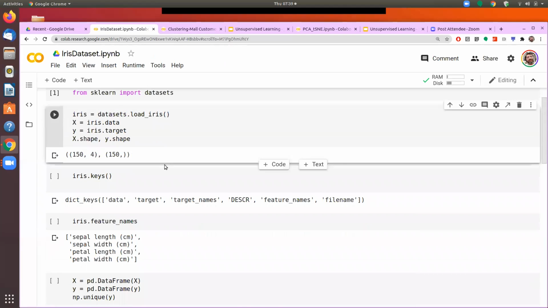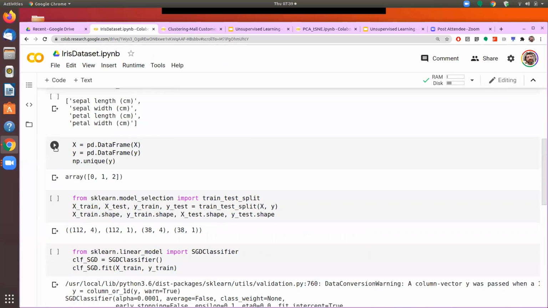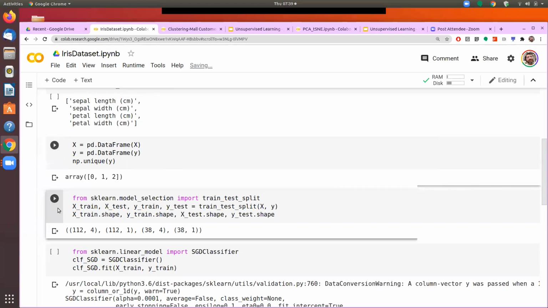So here also we are importing the data. Since we are doing the classification, we are putting the features into X and labels into Y. And we are seeing that there are three different varieties: 0, 1, and 2. These are the labels which have already been created by human inspection or human supervision. Since we are doing the classification, we split our data into train and test, and we get 4 different files: X train, X test, Y train, and Y test.